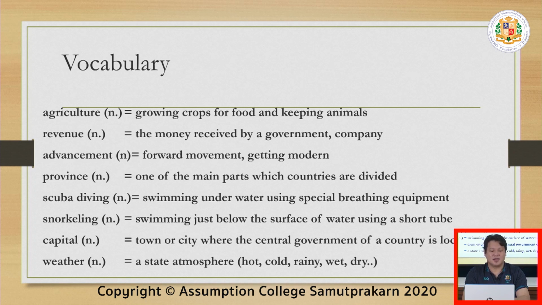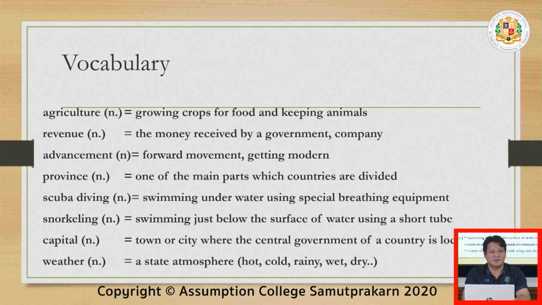The other one is snorkeling. This is different from scuba diving. Snorkeling is just below the surface of the water using a short tube. Capital. A capital is a town or city where the central government of a country is located. Like in Thailand, the capital city is Bangkok.